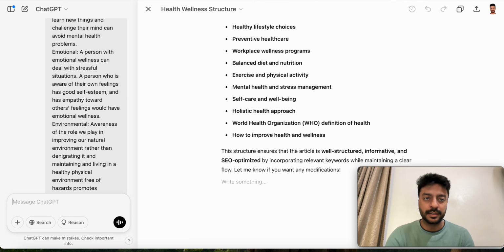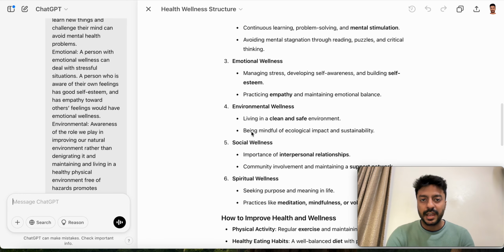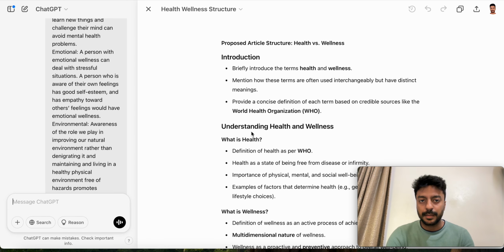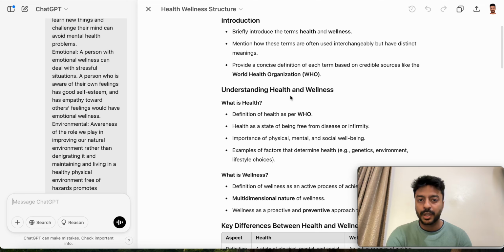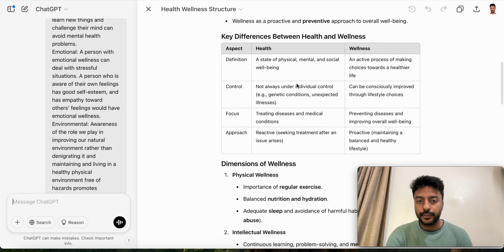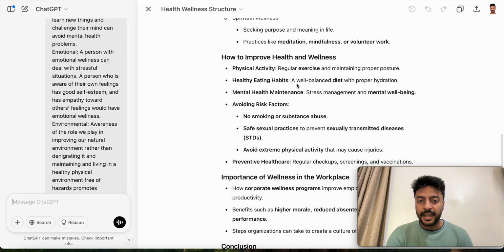But now let's come back. So you see it has created the complete structure on the basis of the prompt that we have provided. Proposed article structure: health versus wellness. Introduction: briefly introduce the terms health and wellness. Mention how these terms are often used interchangeably but have distinct meanings. Provide a concise definition of each term based on credible sources like the World Health Organization. What is health? What is wellness? Then the difference between dimensions of wellness, and other stuff.